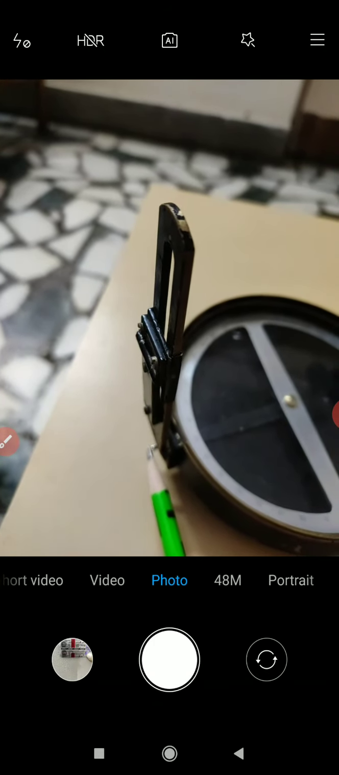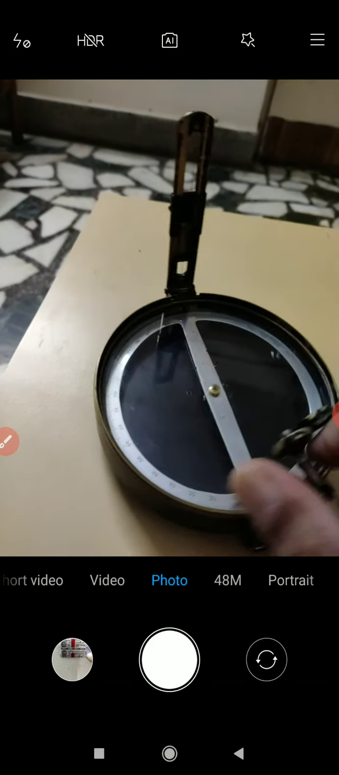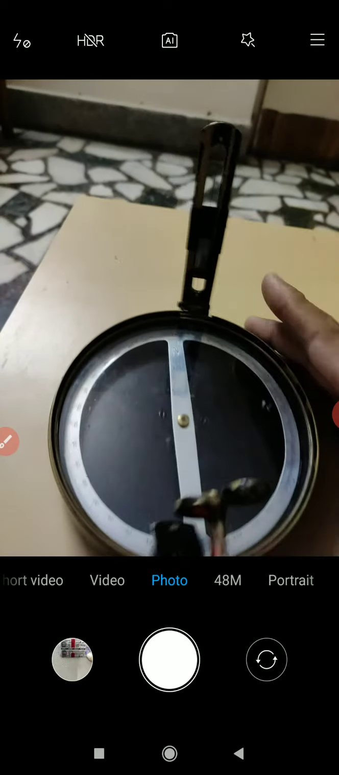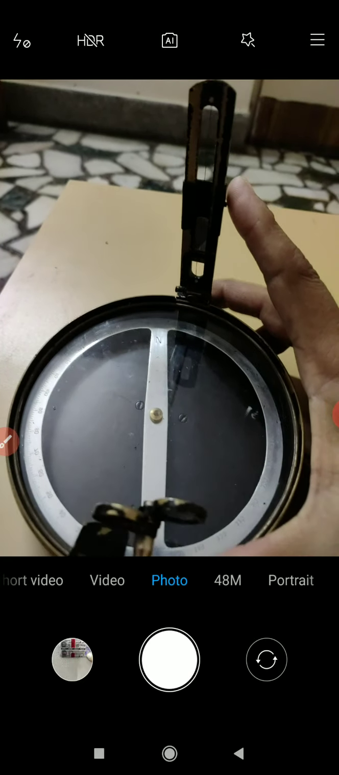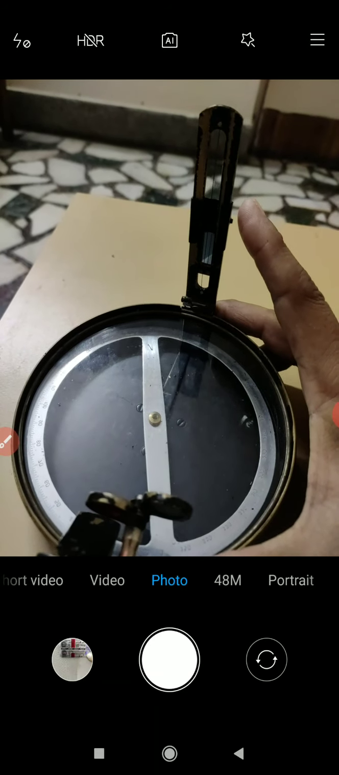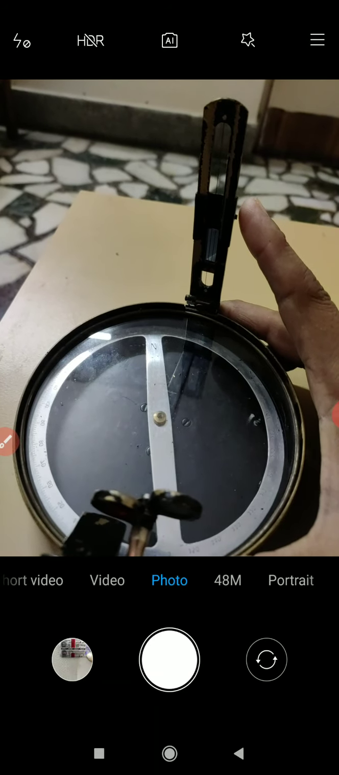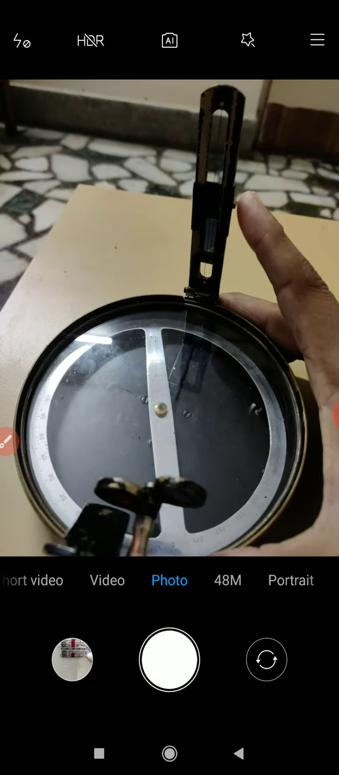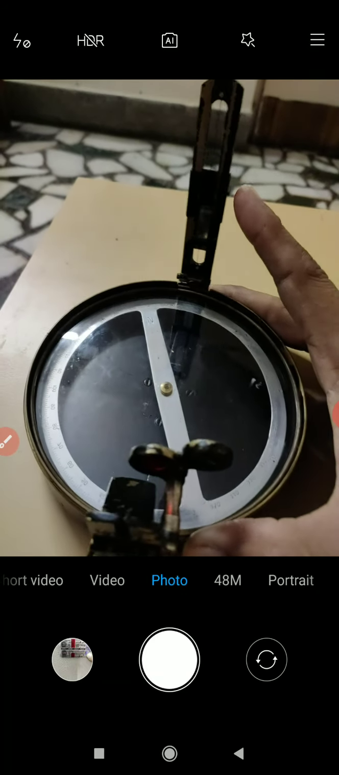Then there is a brake pin. This is the brake pin. The function of the brake pin is, when we have to take a reading, we should press the brake pin, which will put a brake on the oscillation of the graduated circle so that a proper and accurate reading can be noted down.